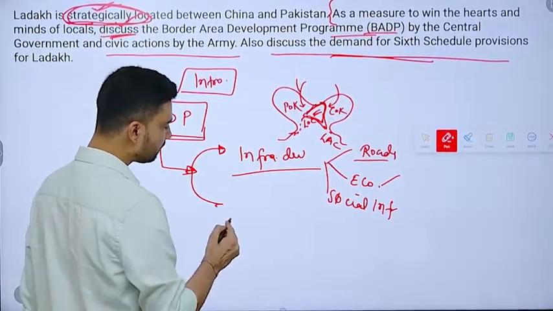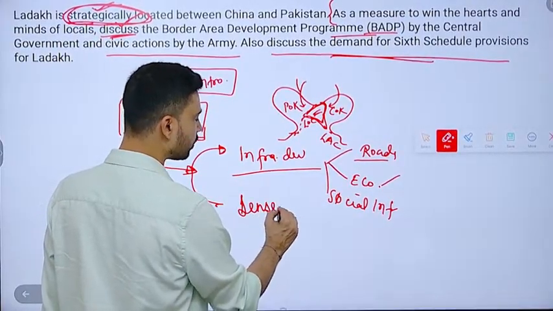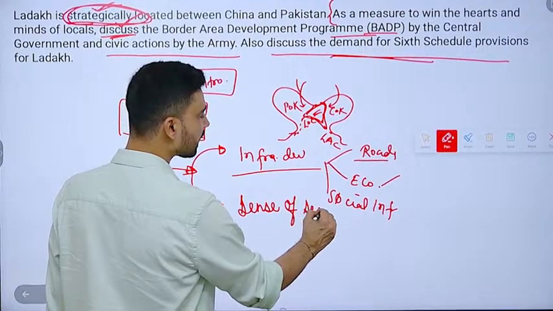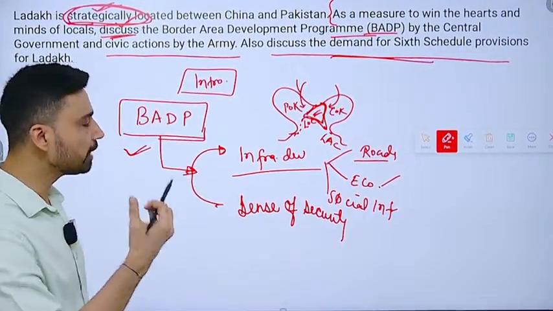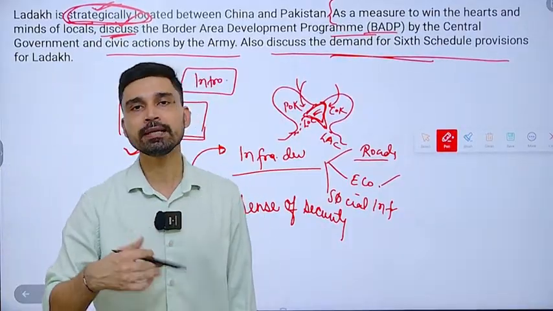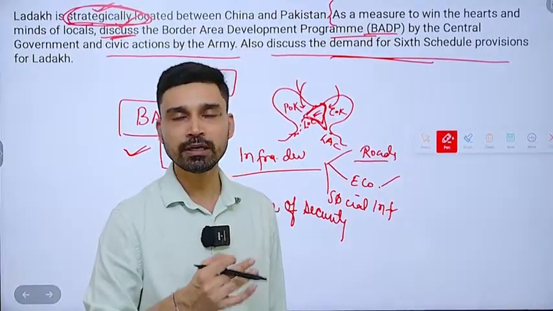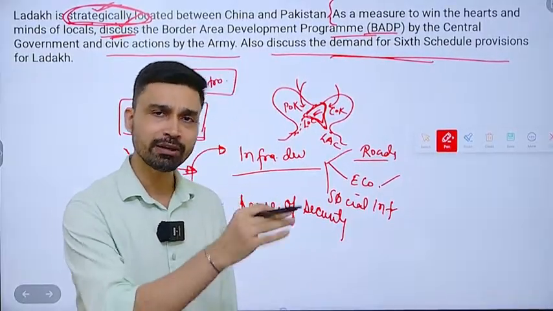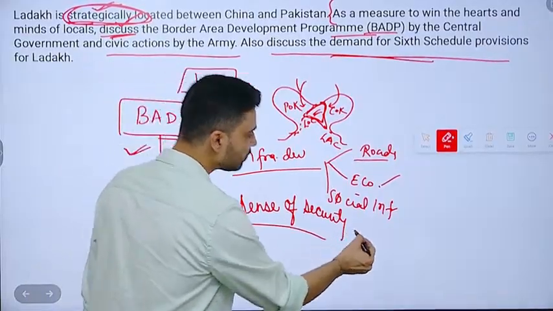The second objective of this program was to instill a sense of security. This is very important, to instill a sense of security amongst the people residing along the border regions, because they are the ones who are most vulnerable in case any war is started. And we have seen examples of it in 1965, 1971 and even to some extent in the 1999 war. So a sense of security has to be instilled.